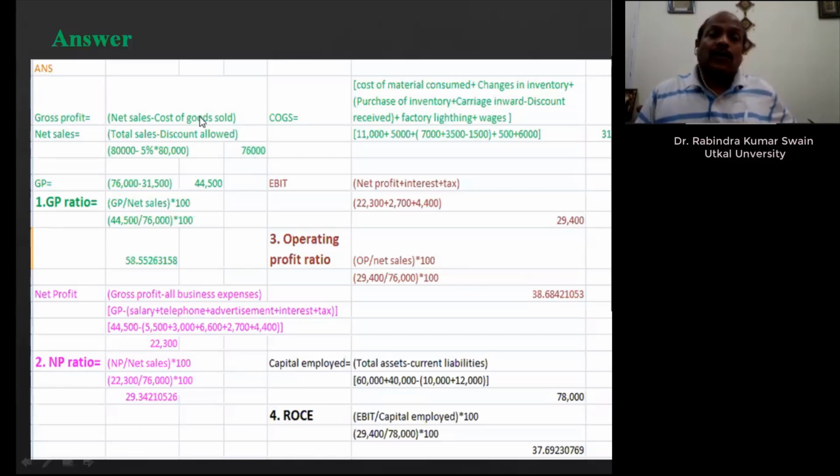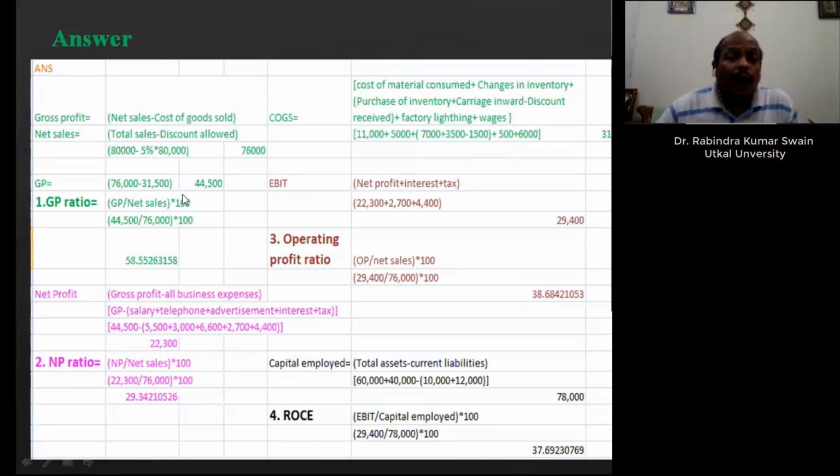And what is cost of goods sold? Cost of goods sold is again calculated here: cost of material consumed plus change in inventory plus purchase of inventory plus carriage inward minus discount if any, factory lighting, wages, that we know from plus 2 and plus 3. So cost of goods sold, if you deduct, it is coming